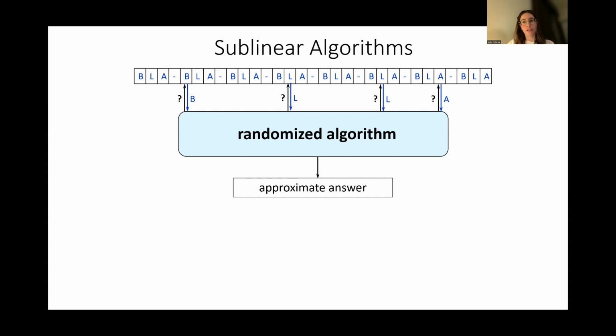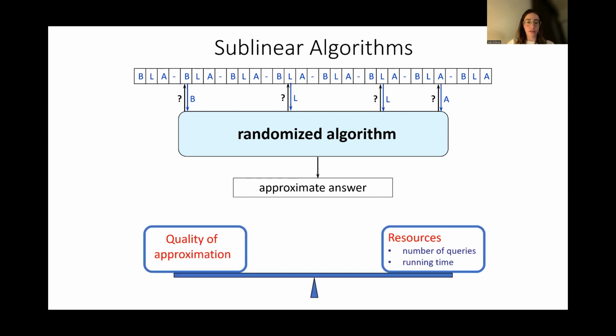In this area of sublinear algorithms, we want to understand the trade-off between the quality of the approximation and the resources. Usually when you want a better approximation, you need to use more queries or run longer. In particular, in sublinear algorithms, we want the number of queries to be much smaller than the entire input, and the running time to be sublinear in the input length.